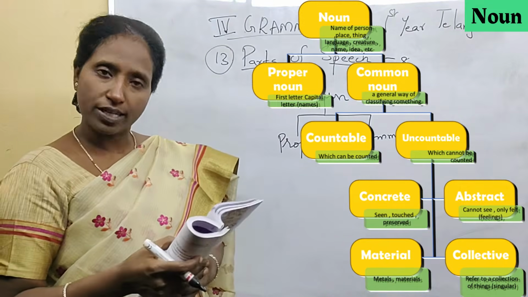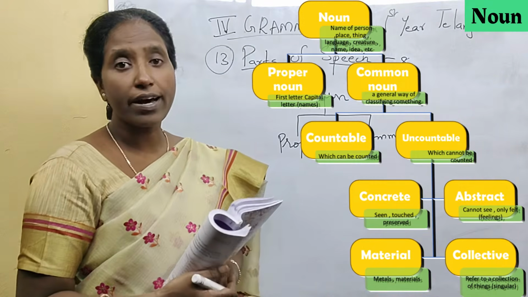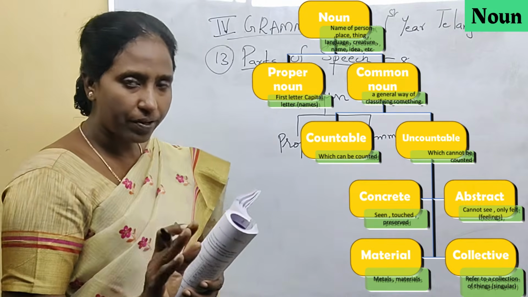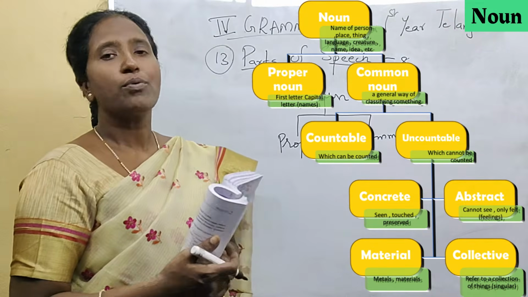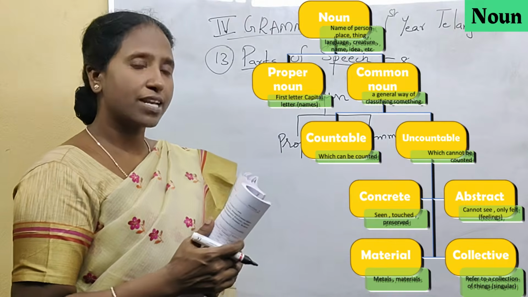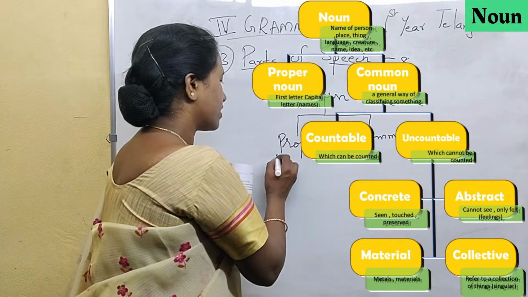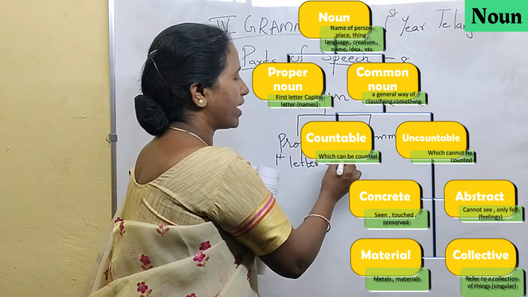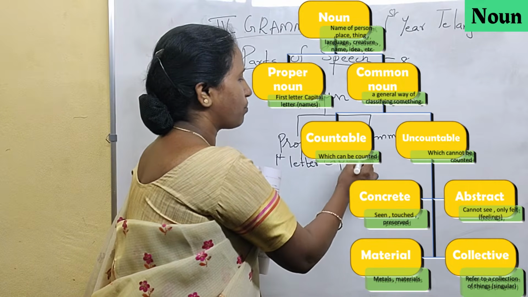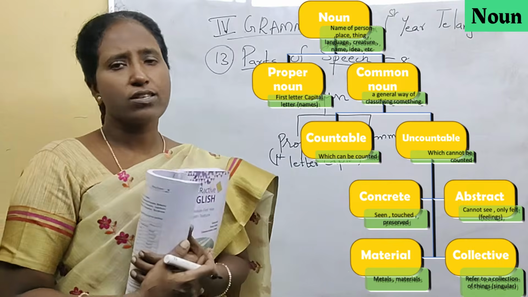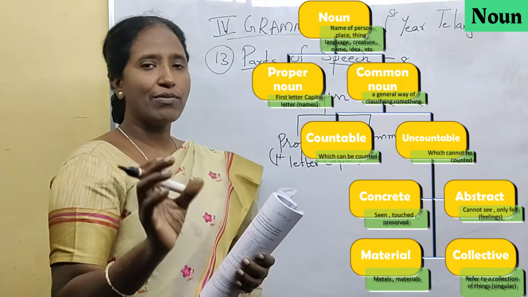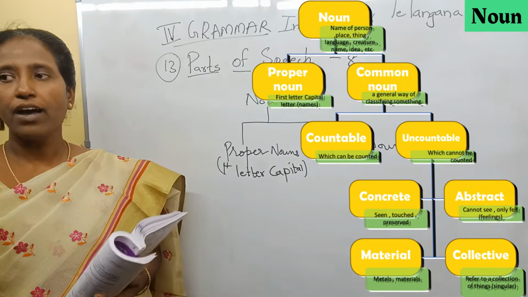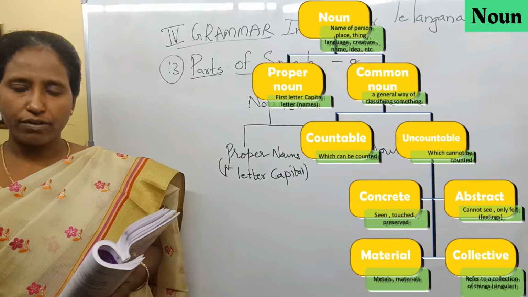Okay, proper nouns and common nouns. Proper nouns are names. How do you identify proper nouns? Proper nouns are written with the first letter capital. First letter capital. This is the way you identify whether it is a proper noun or common noun. This is not asked in the exam. Only we have to identify whether it is a noun or a pronoun or a verb or an adverb.